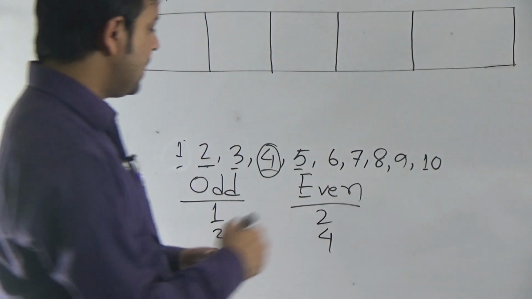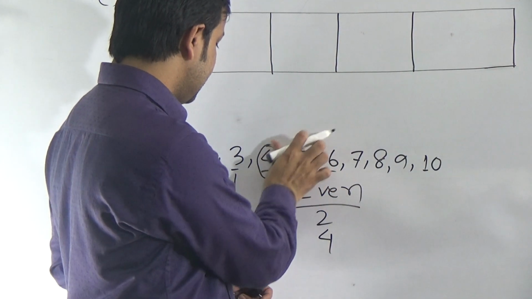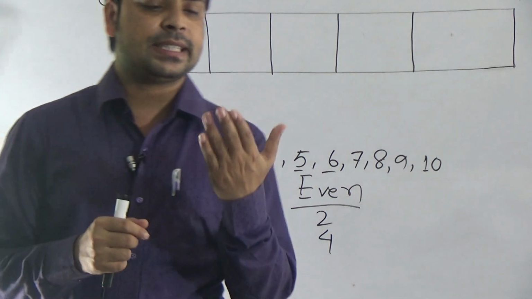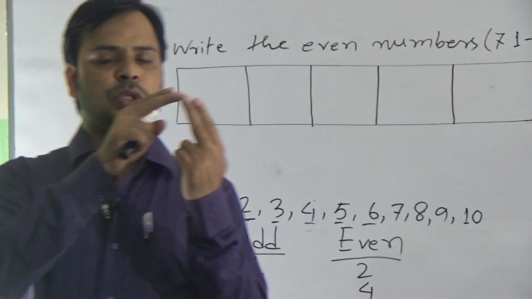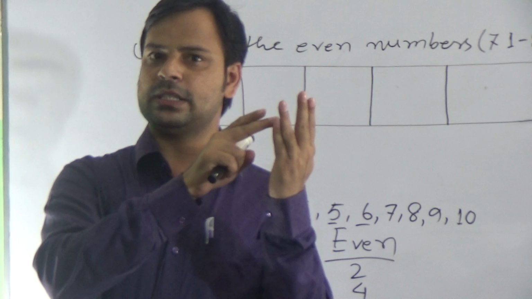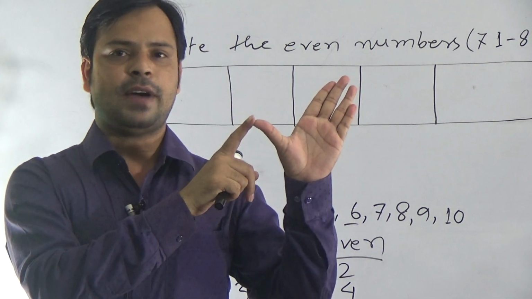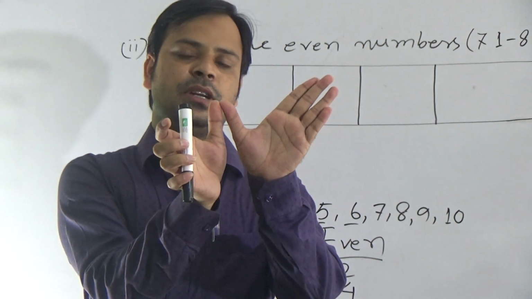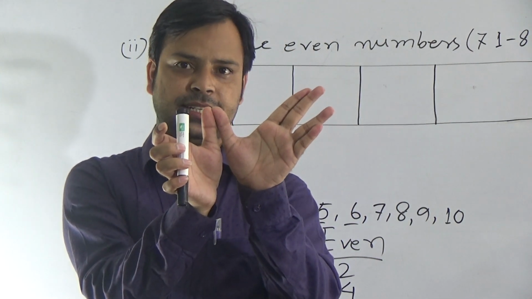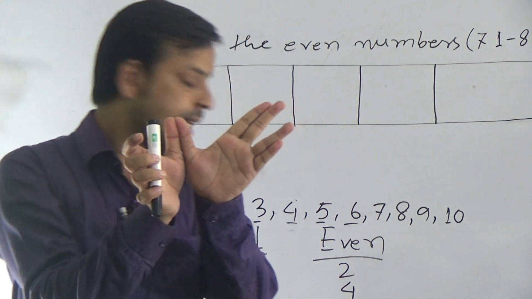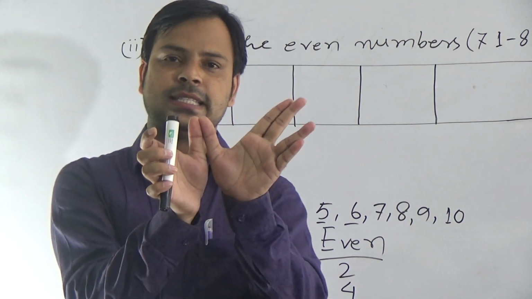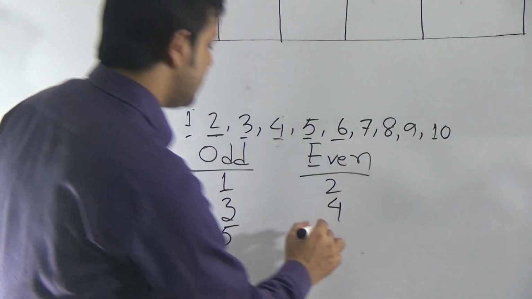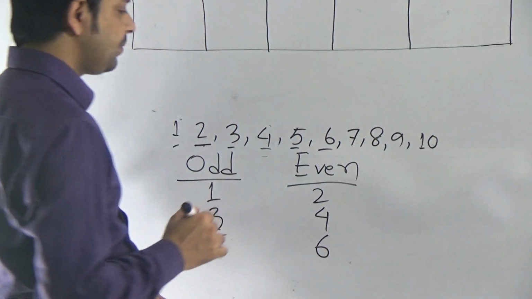Now go to next number 6. Next number is 6. We can say 6 in this way. 1, 2 means one pair. 3, 4 means another pair. And 5, if we consider this with another one, that will be another pair. So 3 pairs here. So we can say 6 can be expressed as pair. So we can say 6 is even.